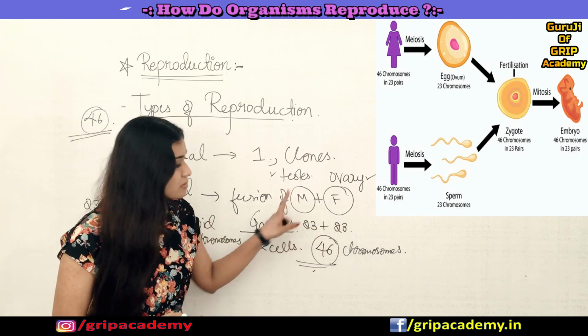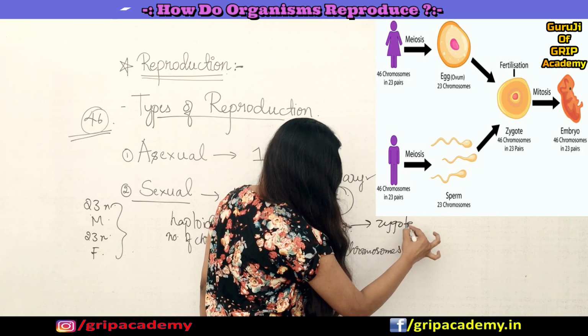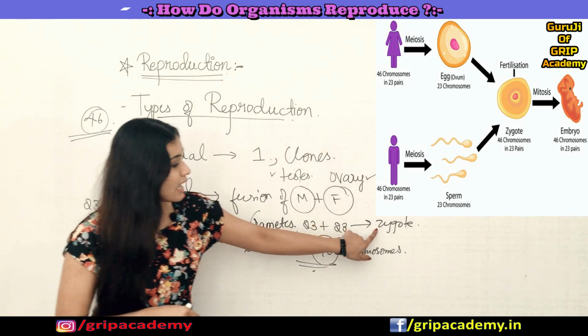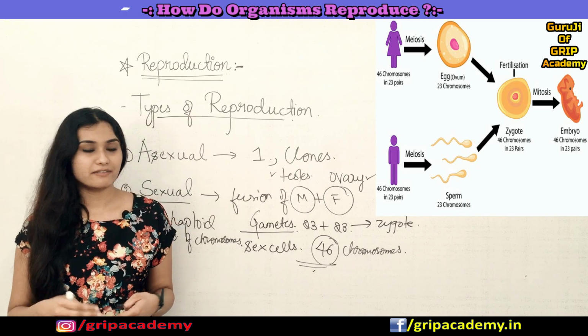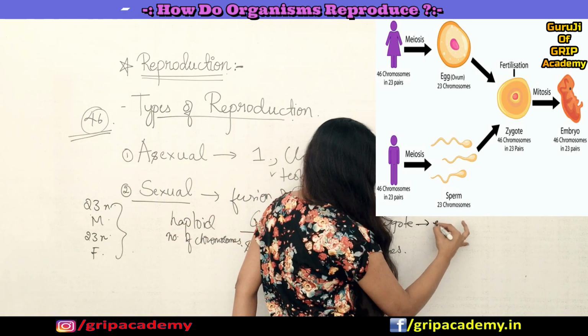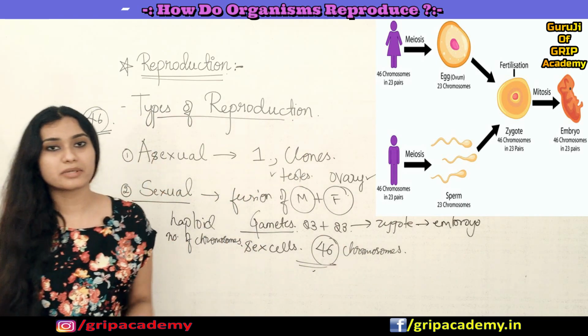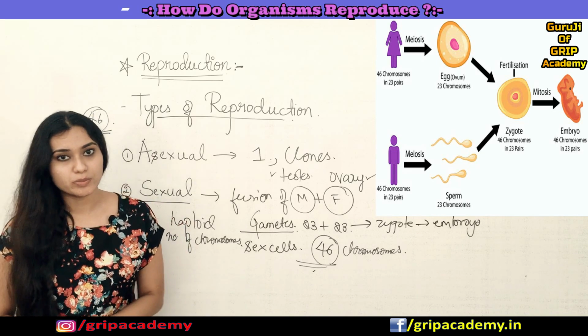When they fuse, a zygote is formed. A zygote is nothing but a single-celled organism, and it goes on to undergo mitotic cell division, leading to the formation of an embryo, a new individual, which develops in the mother's womb.